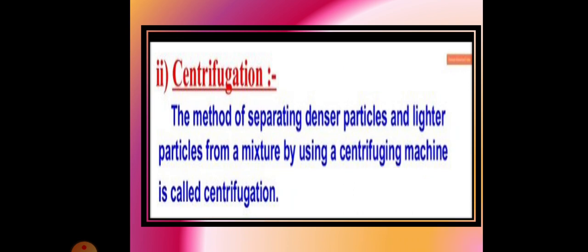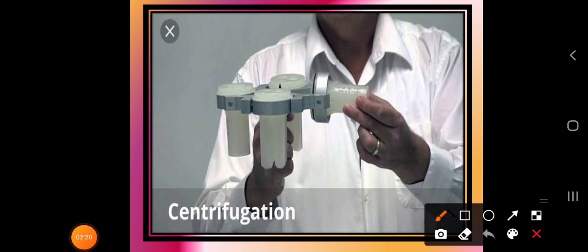Dear students, now let us understand this centrifugation process. In the laboratories, this is the centrifuge. This centrifuge is connected to electricity. When the lab instructor, the person conducting the experiment, turns on the switch, it will rotate in one direction, which you can call spinning. If you take the mixture in this centrifuge, then the denser particles will settle down in the lower layer and the lighter particles will float on the upper layer. So this is one of the techniques.